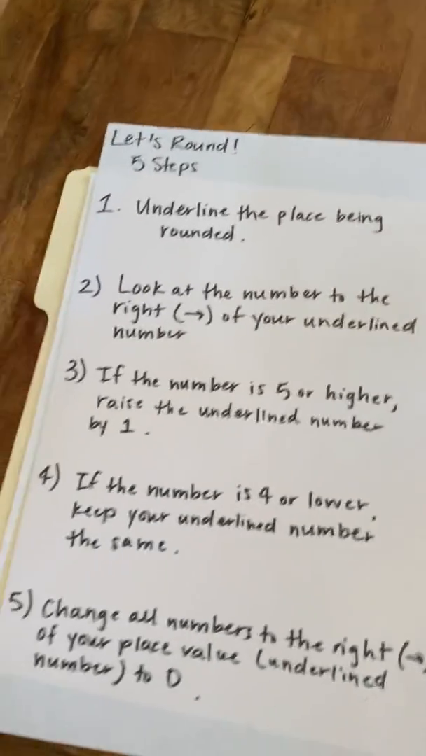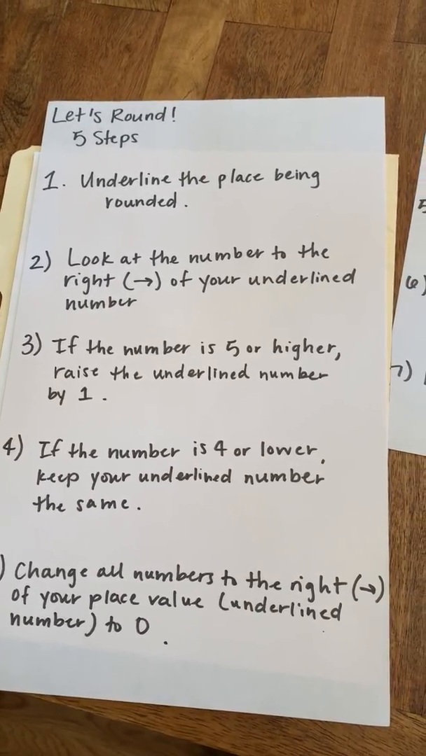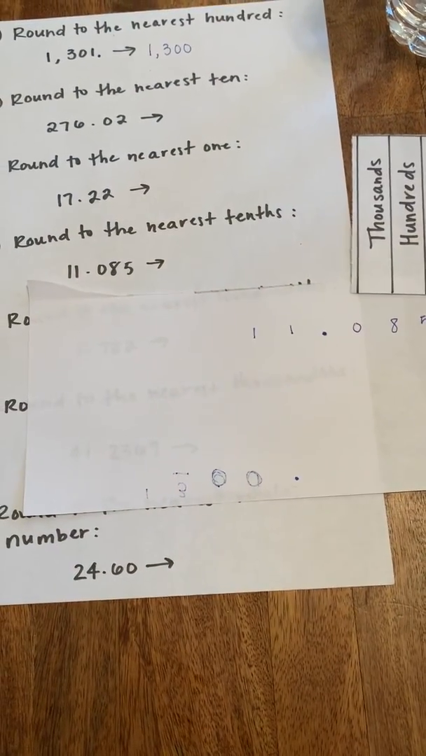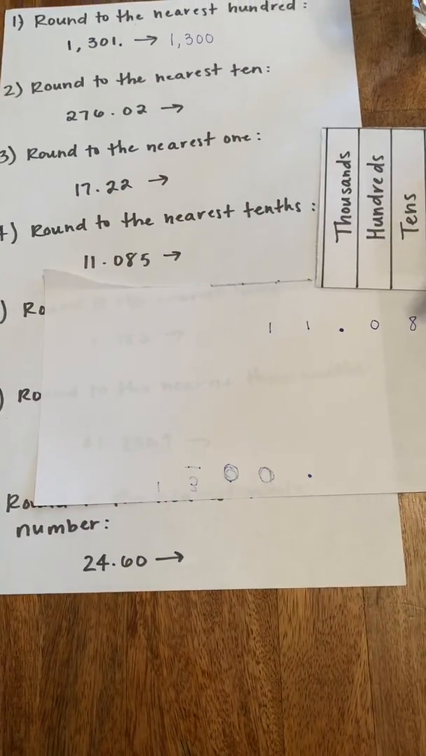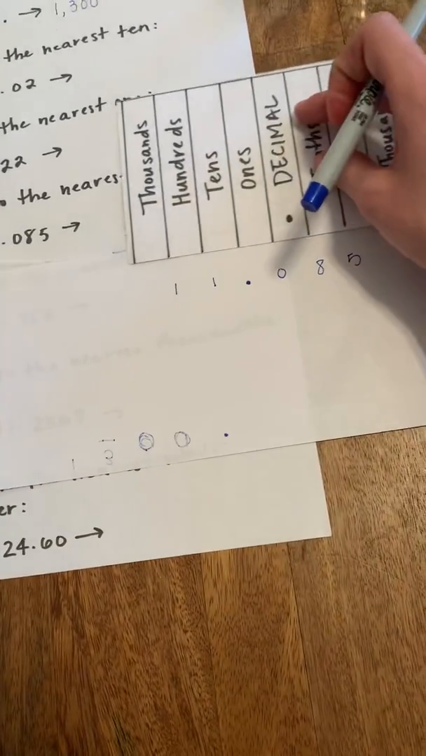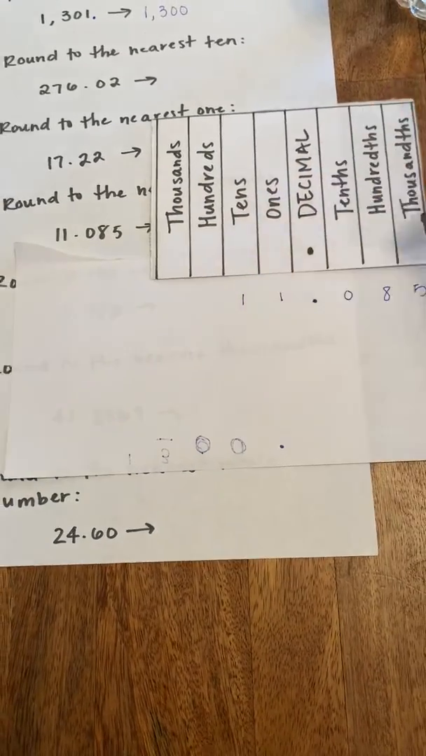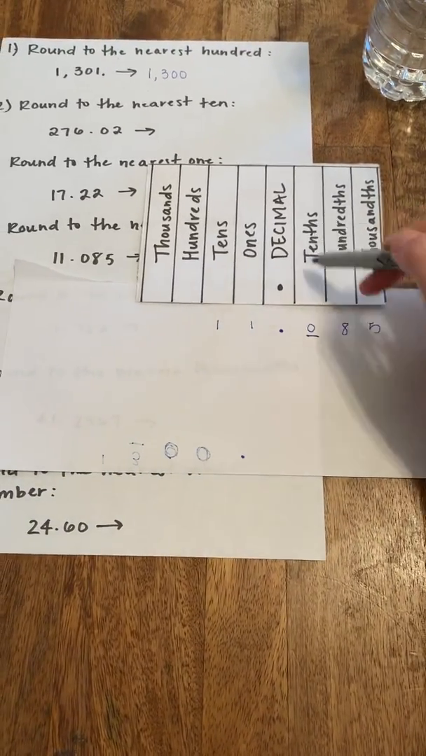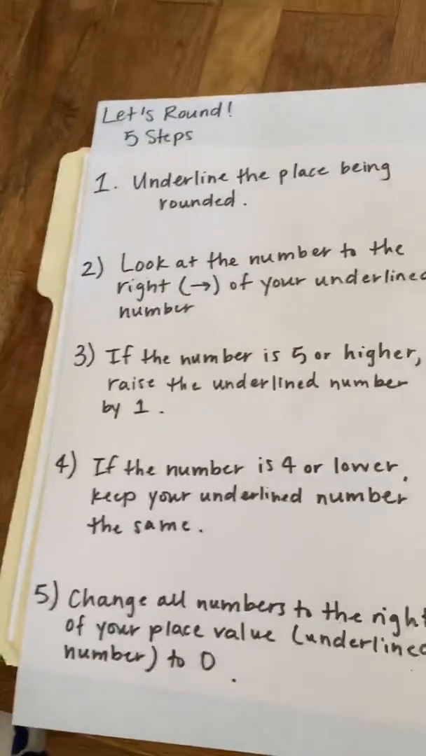Let's go to our rules. Underline the place being rounded. Again, let's look at the question. We're rounding to the nearest tenths with the TH. All right, let me line that back up. So we are going to underline right here because we are rounding to that tenths place value.